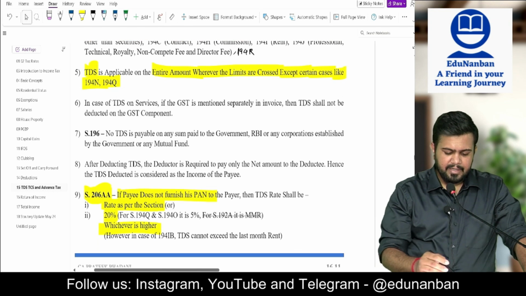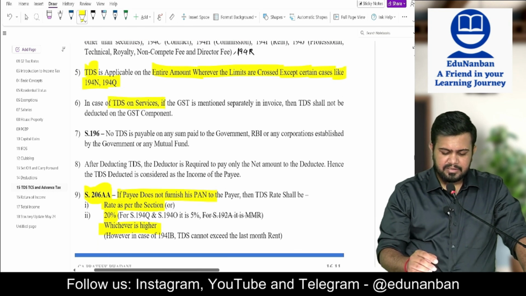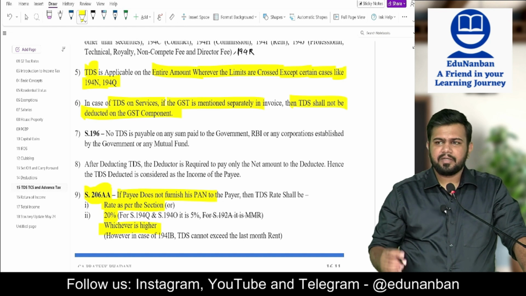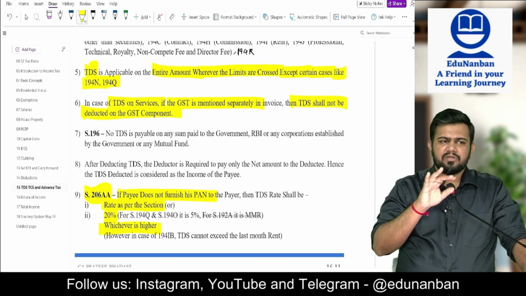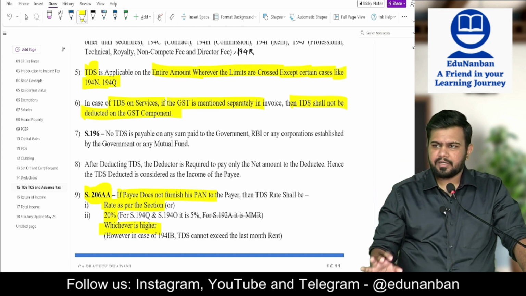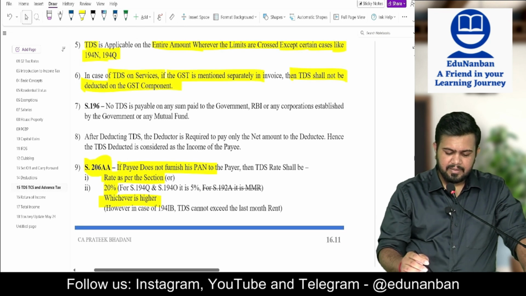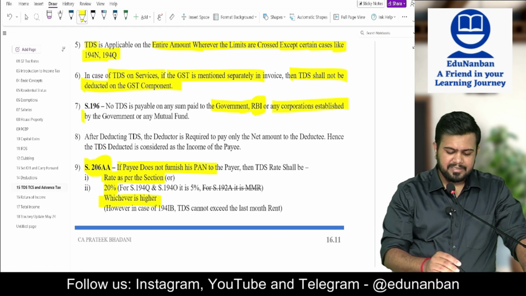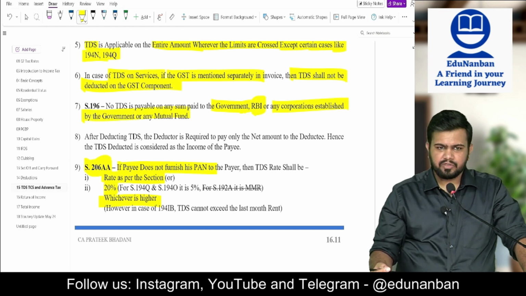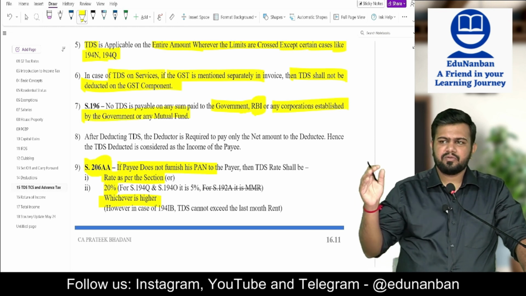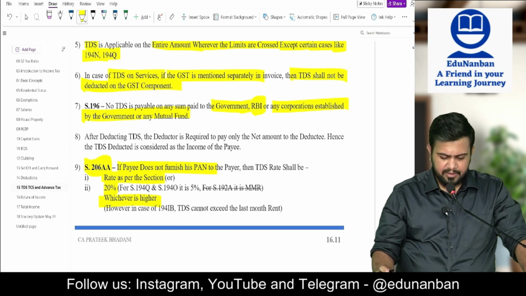Next. In case of TDS on services, if GST is mentioned separately, then TDS shall not be deducted on the GST component. In general also, TDS is not deducted on the GST component. Okay. Next. No TDS is payable on any sum which is given to the government, RBI, or any corporation established by the government or even a mutual fund. So if any payment is made to these organizations, no need to deduct TDS.